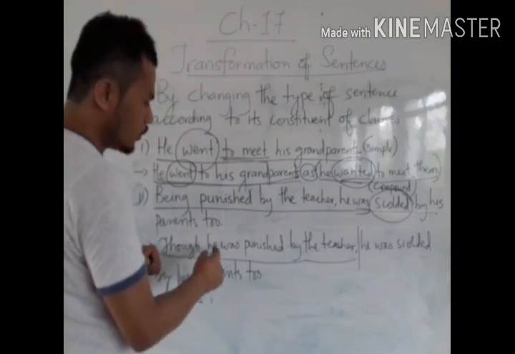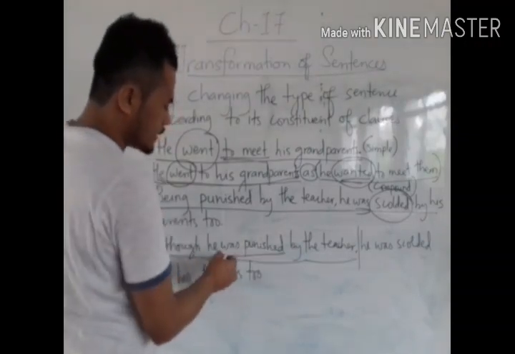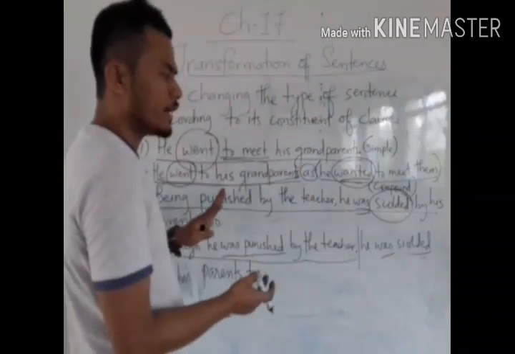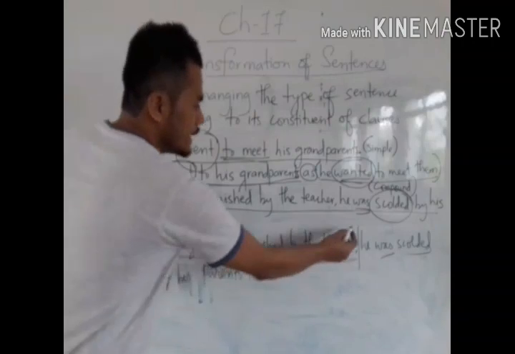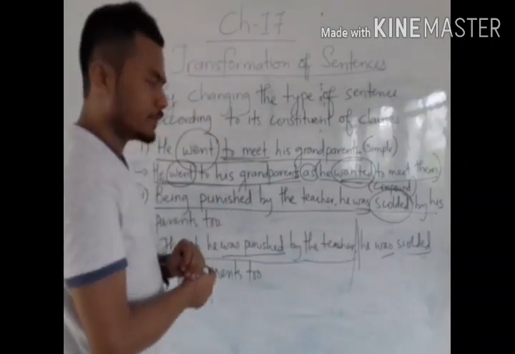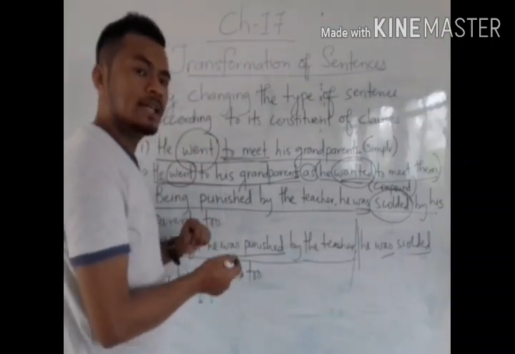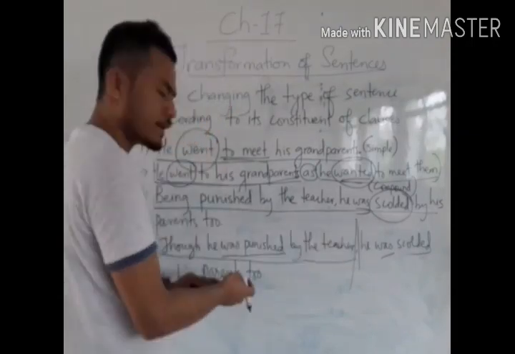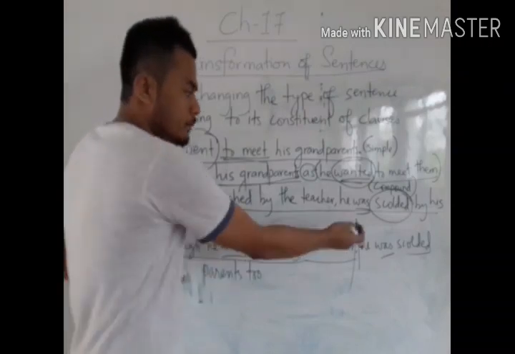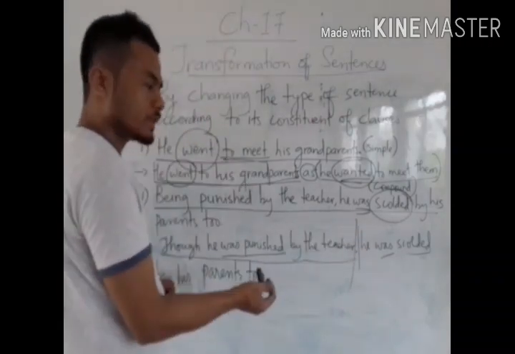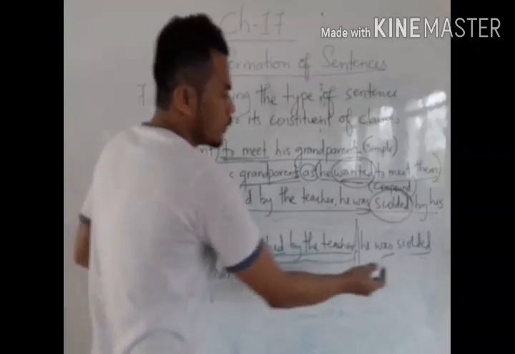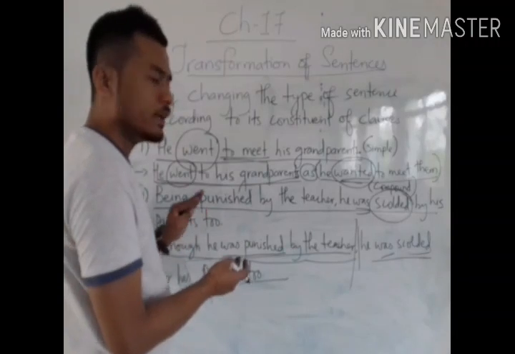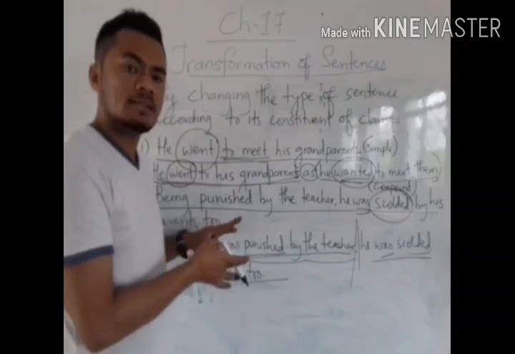Now see, though he was punished, finite verb, was scolded, finite verb. So there are two finite verbs. Though he was punished by the teacher is a dependent clause, because it is dependent upon he was scolded by his parents too to give a meaningful sense. So this is a dependent clause and this is an independent clause. Dependent clause and independent clause together have made one meaningful sentence, so it is a complex sentence.